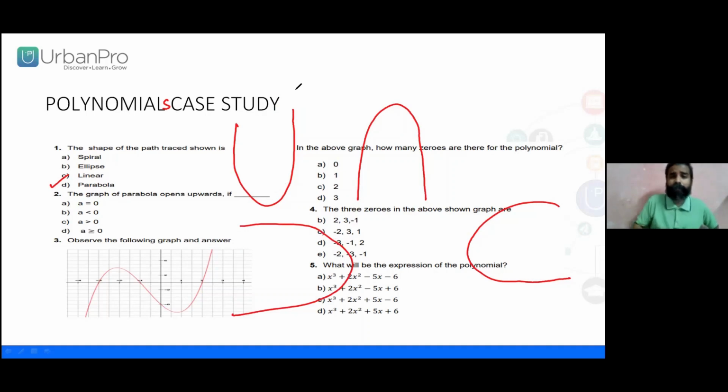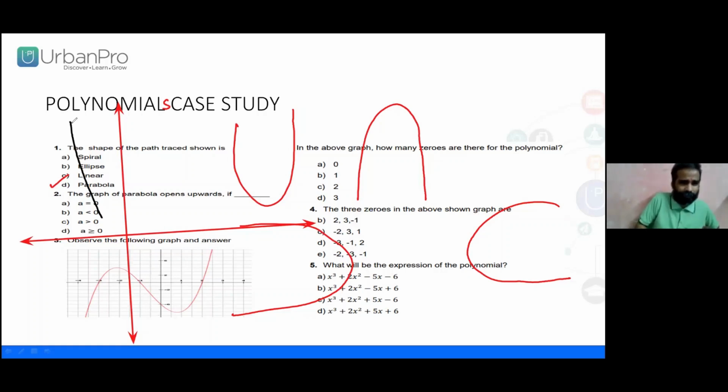Here particularly we need to discuss, if we take a plane, for example, you observe here, it is touching at just one point, which is open upward, right?